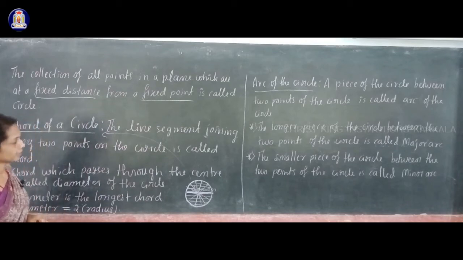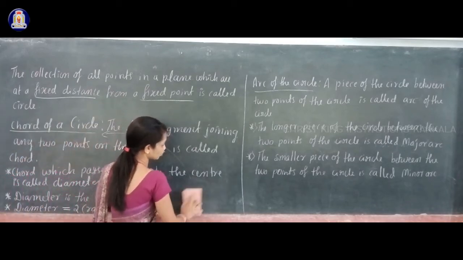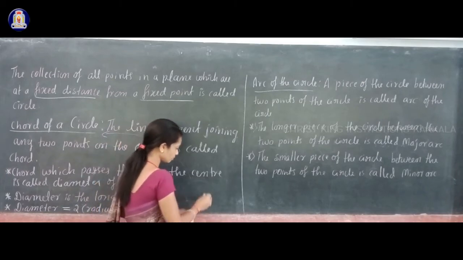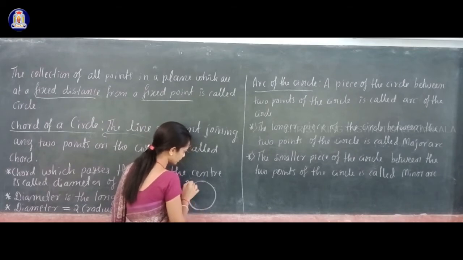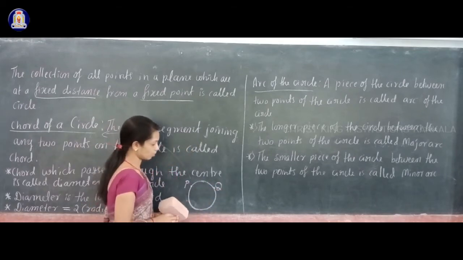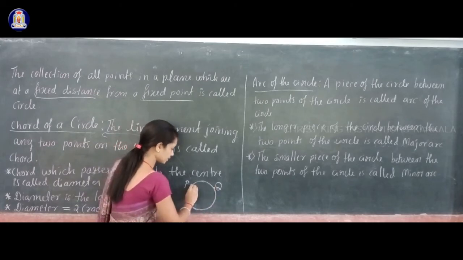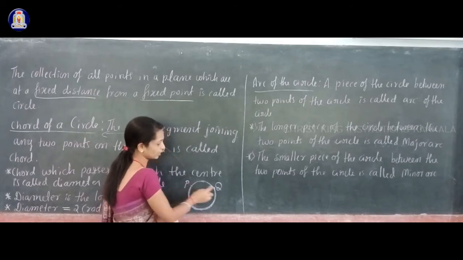Next you have arc of the circle. Arc of the circle means what? Suppose you draw one circle, and you take 2 points on the circle, P and Q. Which is the longer piece of the circle? The longer piece is this one, the longer piece of the circle between these 2 points.